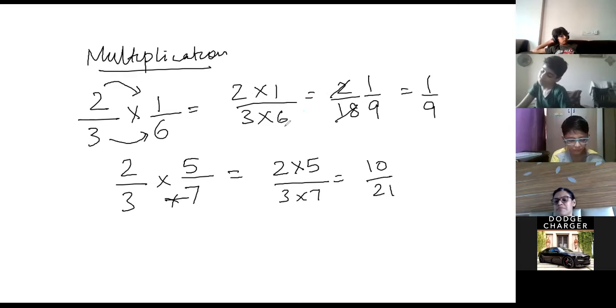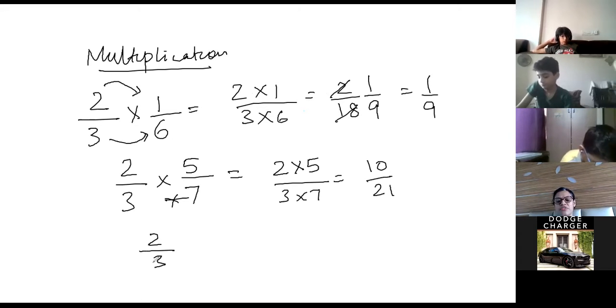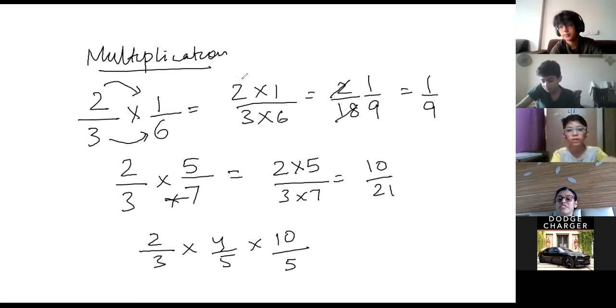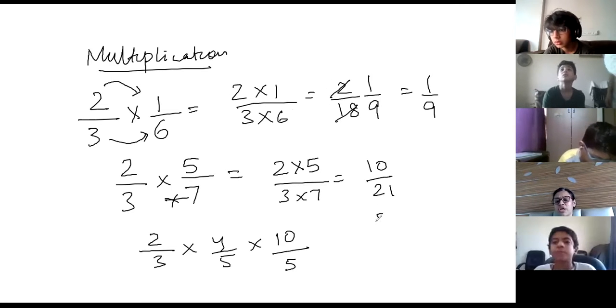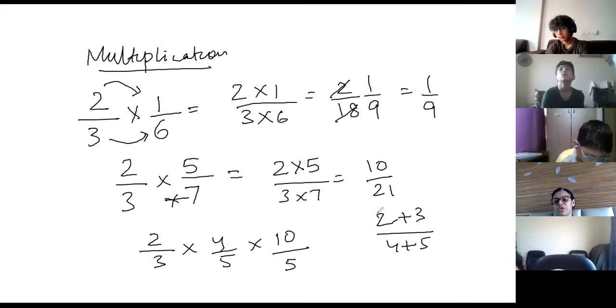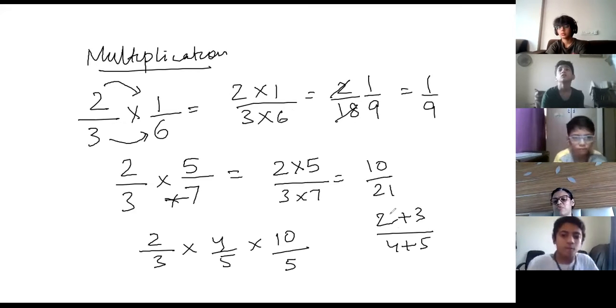Ma'am, 1 minute, I will write. Suppose if I give you one question, 2 by 3 into 4 by 5 into 10 by... Ma'am, we can only cancel top and bottom, not top and top? Yes, always remember, top and top you cannot cancel and bottom and bottom you cannot cancel. Also, if you have 2 plus 3 and 4 plus 5, you cannot cancel top and bottom over here also.